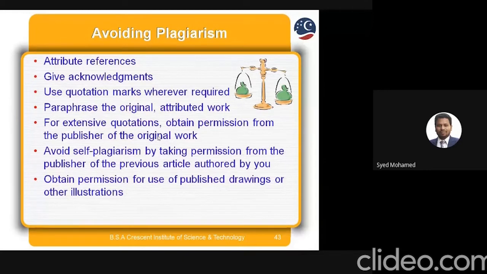Avoid self-plagiarism by taking permission from the publisher of your previous articles, because once you publish your paper, the publisher will take care of your paper. If you want the same information to reflect in a third or fourth paper, first get the proper permission from the publisher, then you can use it. That is not an issue. Also obtain permission for use of published drawings or other illustrations.